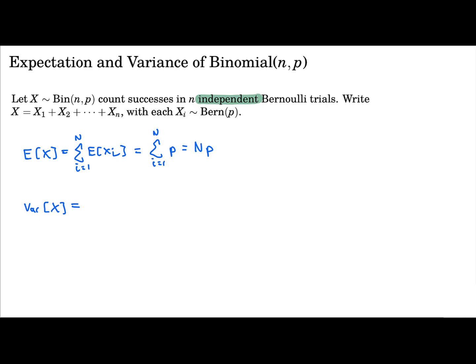So this is the summation of the variances of each Xi, i equal to 1 to n. We saw that the variance of a Bernoulli is p times 1 minus p, so it's n times that. The variance of the binomial is n times p times 1 minus p.